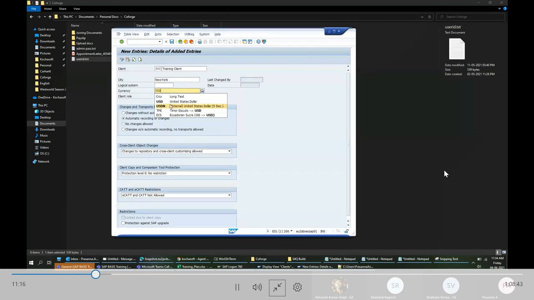For client role, I'm just saying training. Here I can specify whether to allow the system to make changes. By default, yes, it will allow me to make changes.